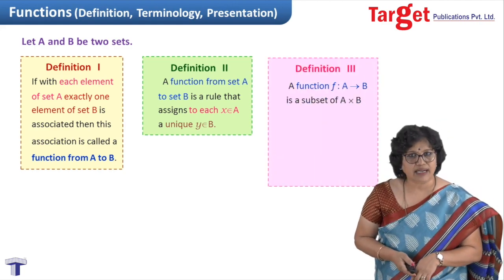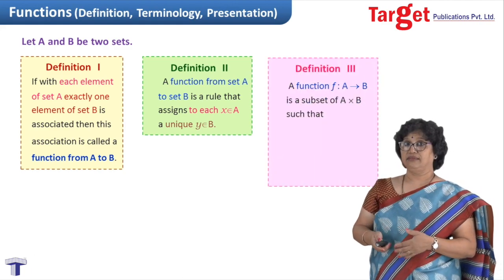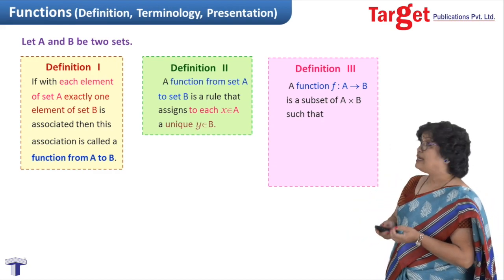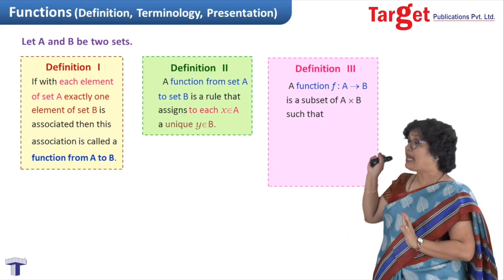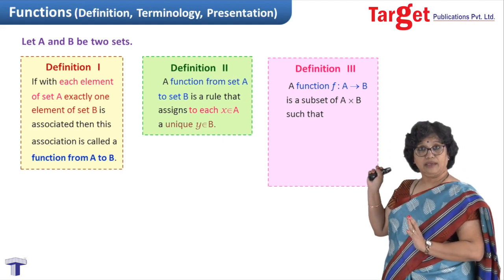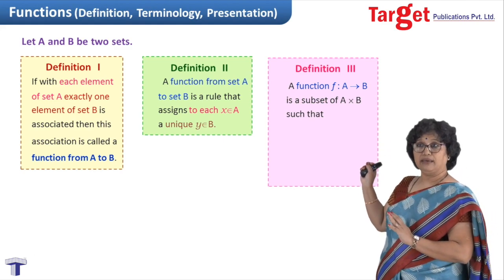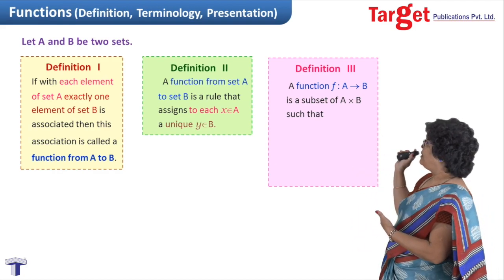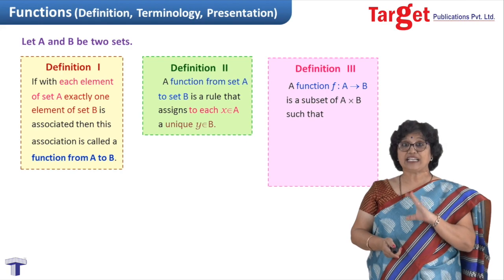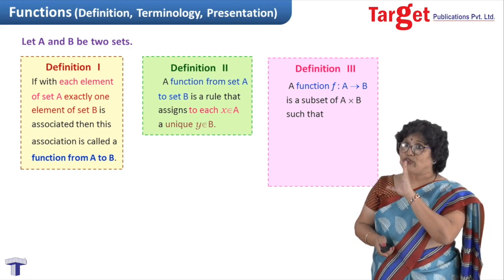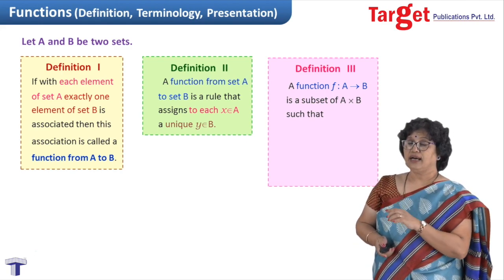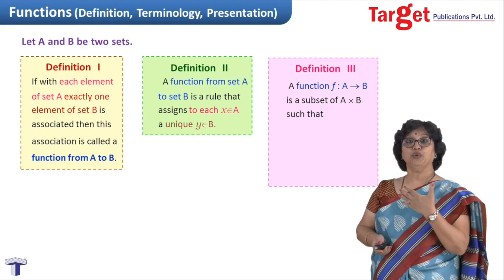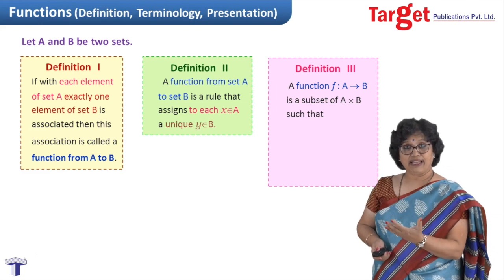The third way people defined it is the refined one, in the form of ordered pairs, and it has proper notation also. I have written f, colon, A, arrow, B. It is read as: a function f from set A to set B is a subset of A cross B such that... if you have noticed the previous two definitions, somewhere I have written "every", and at some place I have written "unique" or "exactly one".